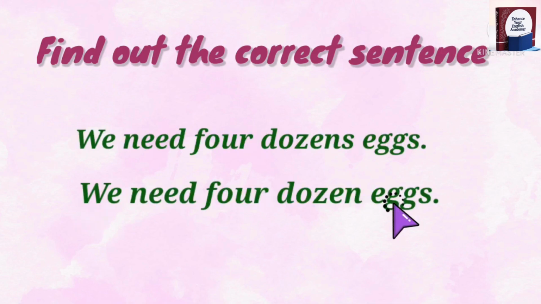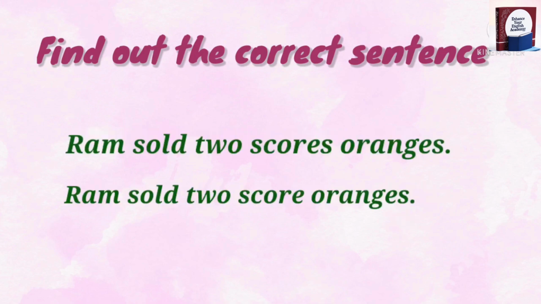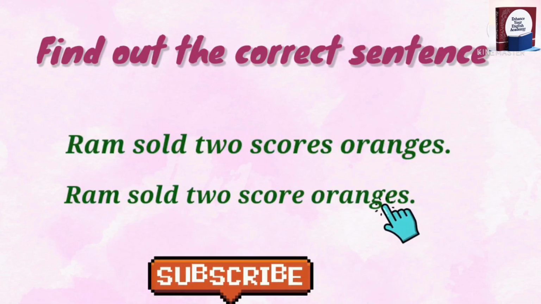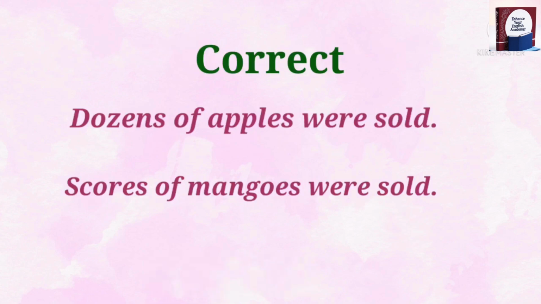We need 4 dozen eggs, not dozens. We need 4 dozen eggs, 5 dozen eggs, 6 dozen eggs. Ram sold 2 score oranges. Score means here a set of 20 pieces. Ram sold 2 score oranges is correct, not scores. But we can say dozens of apples were sold. Scores of mangoes were sold. These two are correct. There is a rule for this.